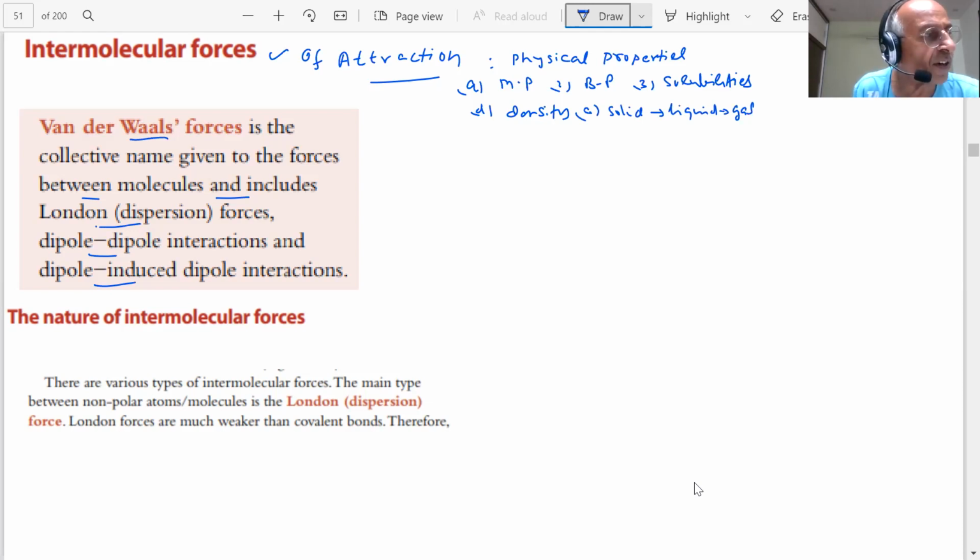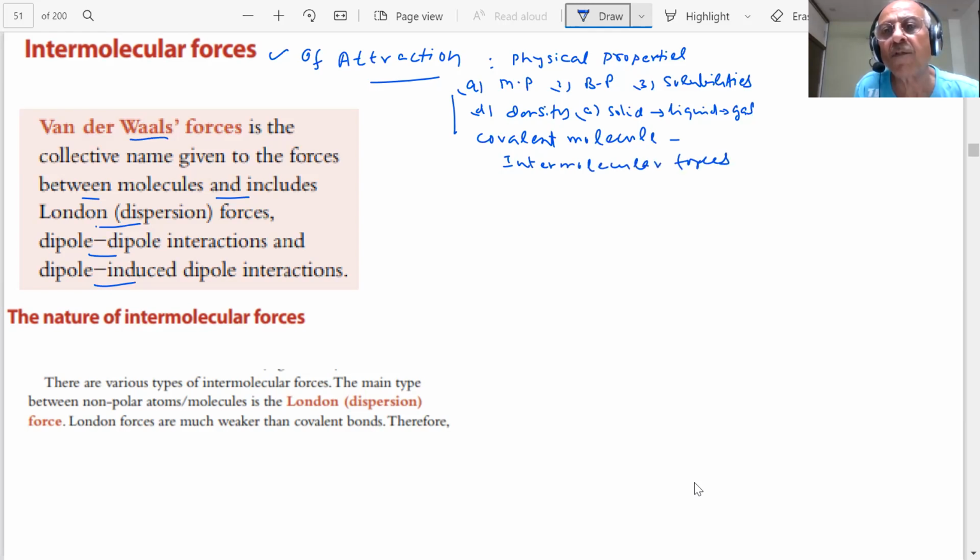So in order to understand the physical properties of the covalent molecules, we will need to study intermolecular forces of attraction, which are nothing but Van der Waals forces.